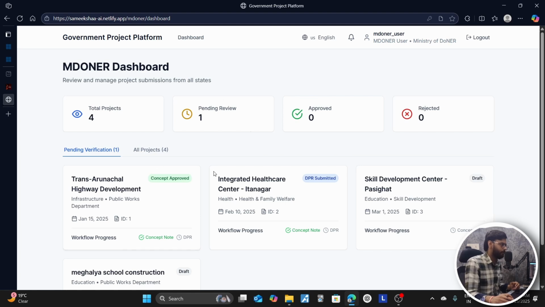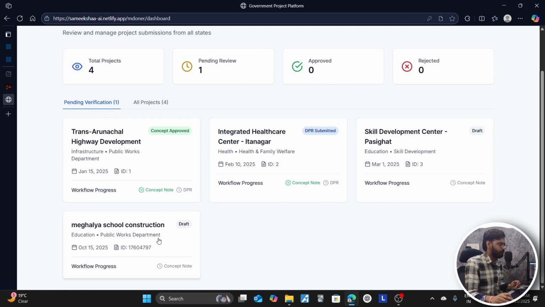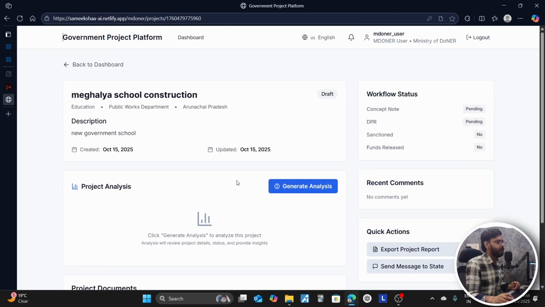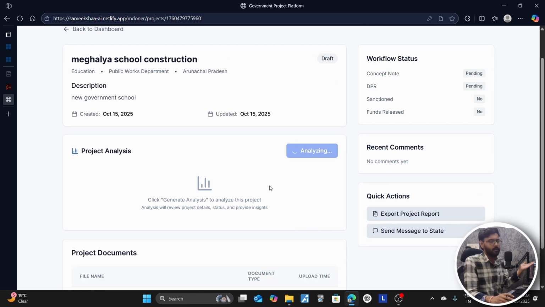Now we have one pending review. After opening this, we'll see there is a DPR uploaded. Now we can generate analysis. Instead of doing manual verification, we are generating it through the AI system. Basically, it will fetch from the Purvottar Vikas Setu portal, and it will give the results to the AI dashboard.